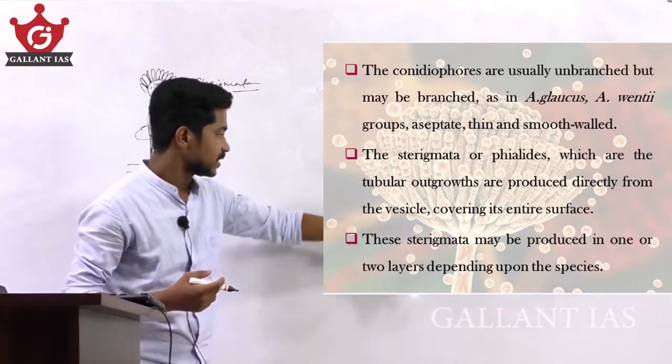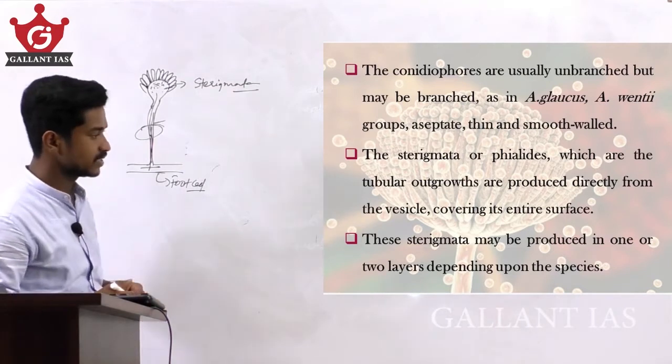The sterigmata may be produced in one or two layers, depending upon the species.